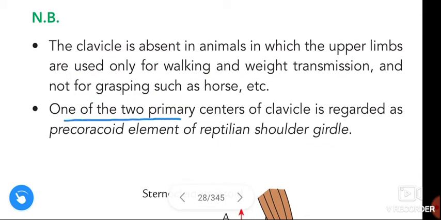One of the two primary centers of the clavicle is regarded as the precoracoid element of the reptilian shoulder girdle.